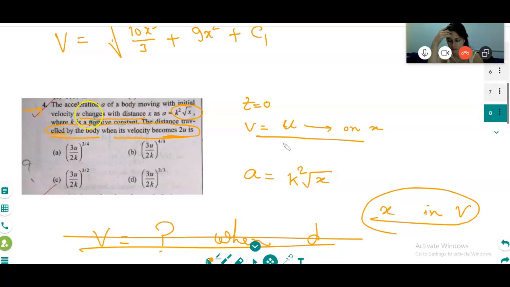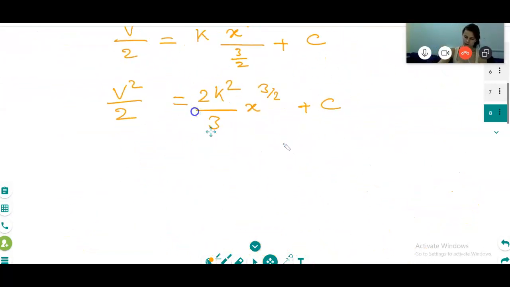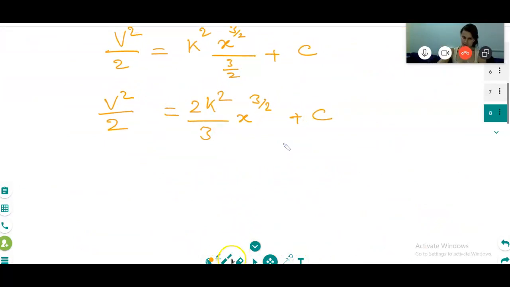Correct? So it means u is 0, v is 0. What I understood is that the velocity changes with displacement, which means if x is 0, the velocity is 0.